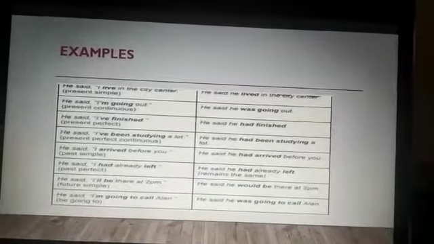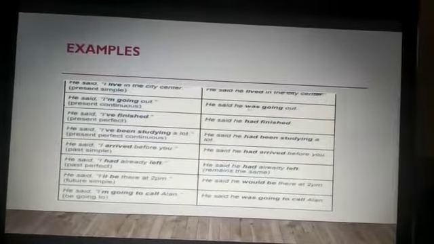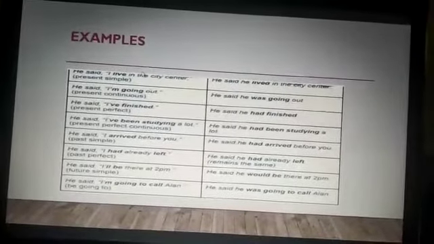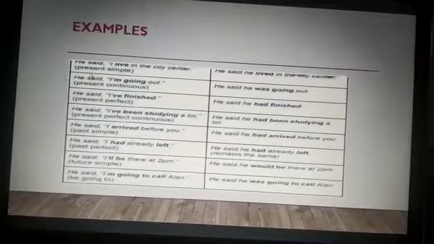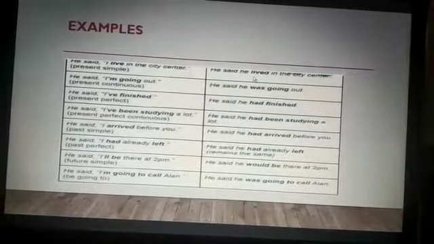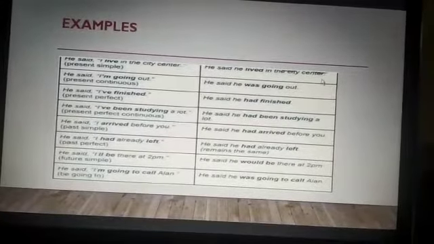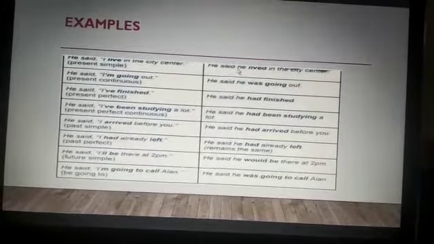Now we'll just go through a few examples in which sentences have changed. We have changed the sentences from direct speech to indirect speech. He said, "I live in the city center." Here, the verb is in simple present tense. So in the indirect speech, it will change to simple past tense. He said that he lived in the city center. Children, here that is missing. You have to add that, it should be there.